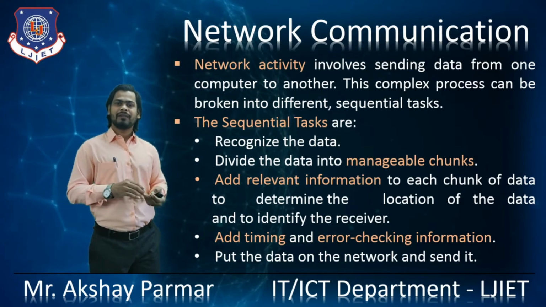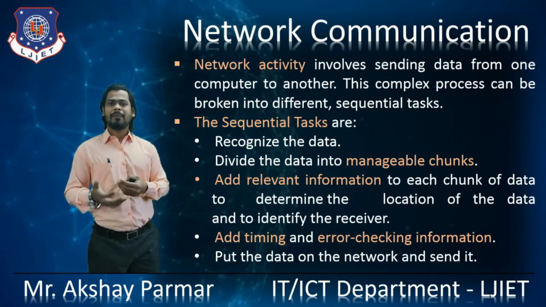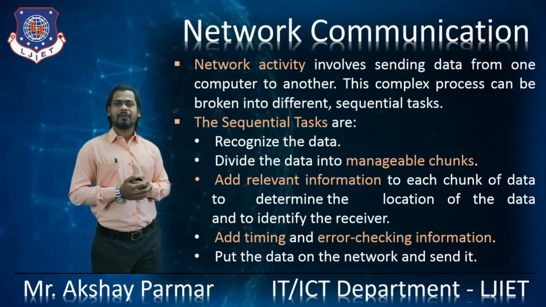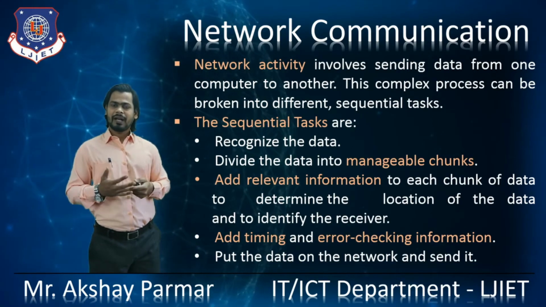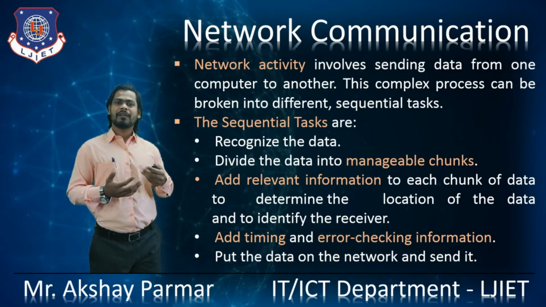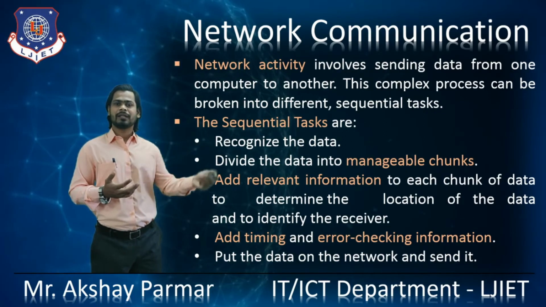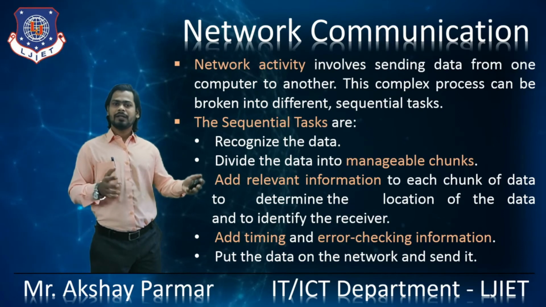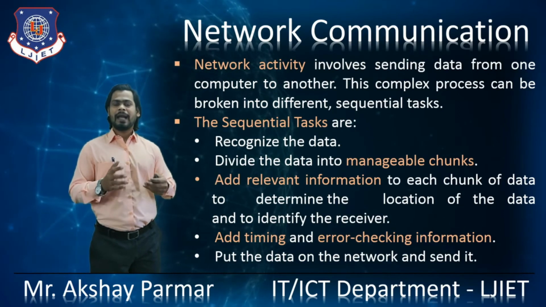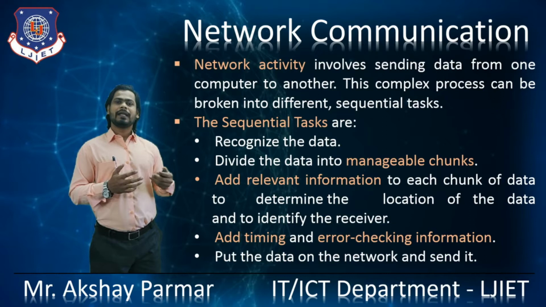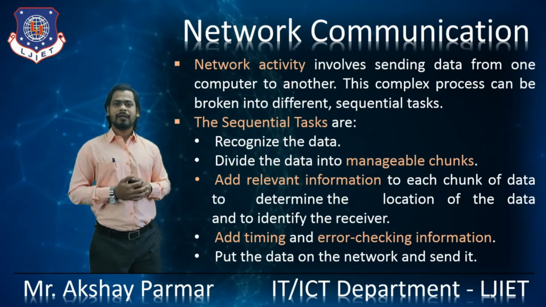After that, we need to add timing and error checking information. With the timing and error checking information, we can recognize the sequence of those manageable chunks so that we can merge them and get our actual data that was recognized earlier.